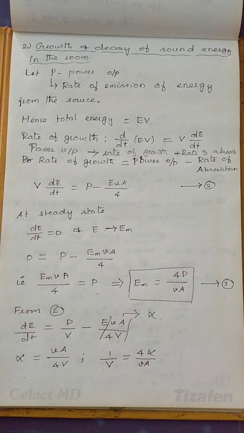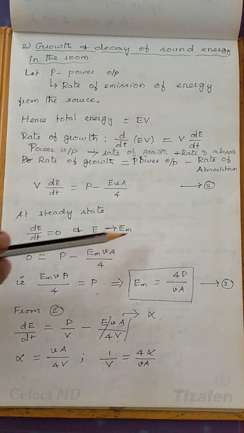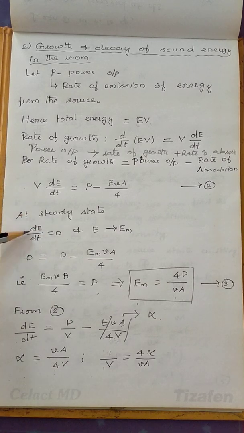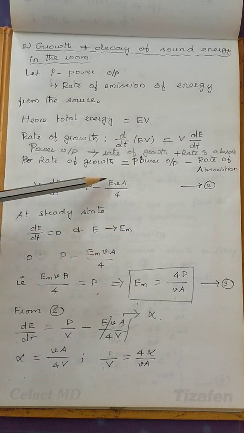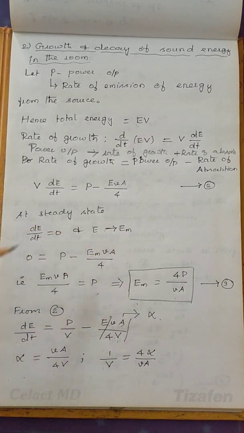Then at the steady state, no physical quantity will change with respect to time. Here dE by dt, the change in sound energy density per unit time, is 0. And E reaches the steady state, meaning energy reaches the maximum value. If you substitute these conditions in this expression, dE by dt is 0, so that term will be 0. And here we have P minus, with E reaching the value EM, so put EM here, V into A divided by 4.